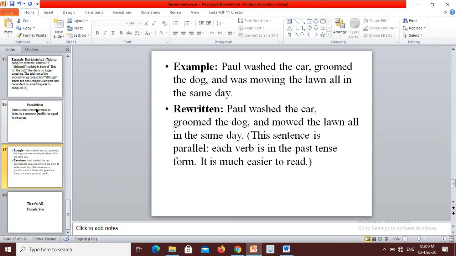Now if we have to see another example, Sarah wanted to study accounting, draw some pictures, and look into becoming a nurse while she was in college. If we see the rewritten condition, Sarah wanted to study accounting, art, and nursing while she was in college. This sentence is parallel. The simple noun form of each college subject is used. It is much easier to read.